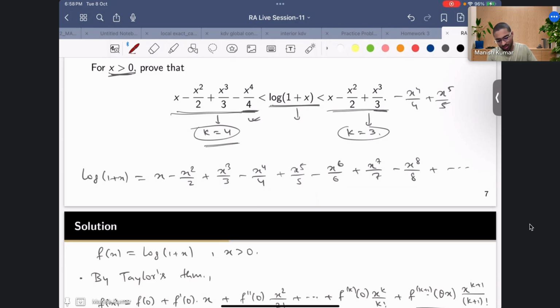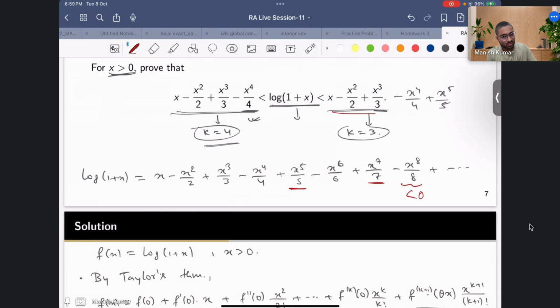Anyway, what it basically says is that to get an upper bound, you can bound it by an alternating polynomial of this kind that ends with an odd power. And if you want to get a lower bound, you have to go till even powers. So you know this log has this kind of expansion. For an upper bound you can stop till here, because you know the next term is going to be negative.